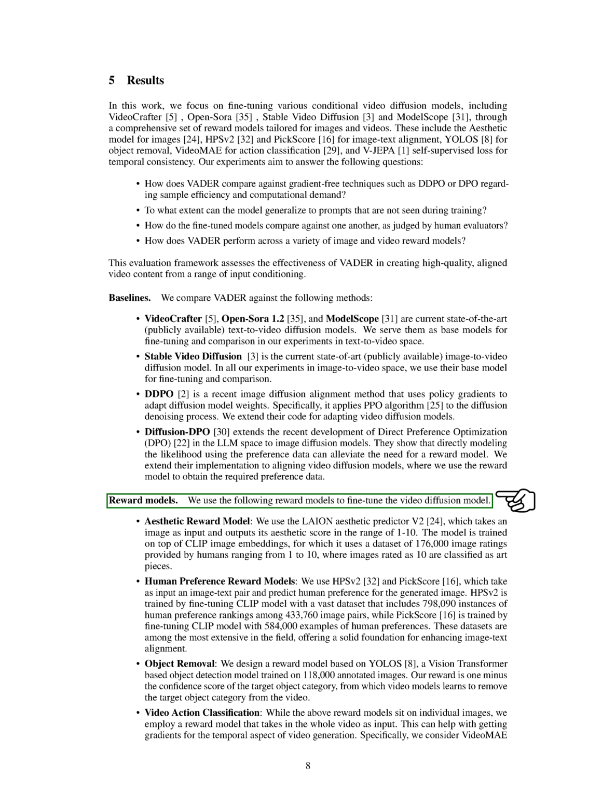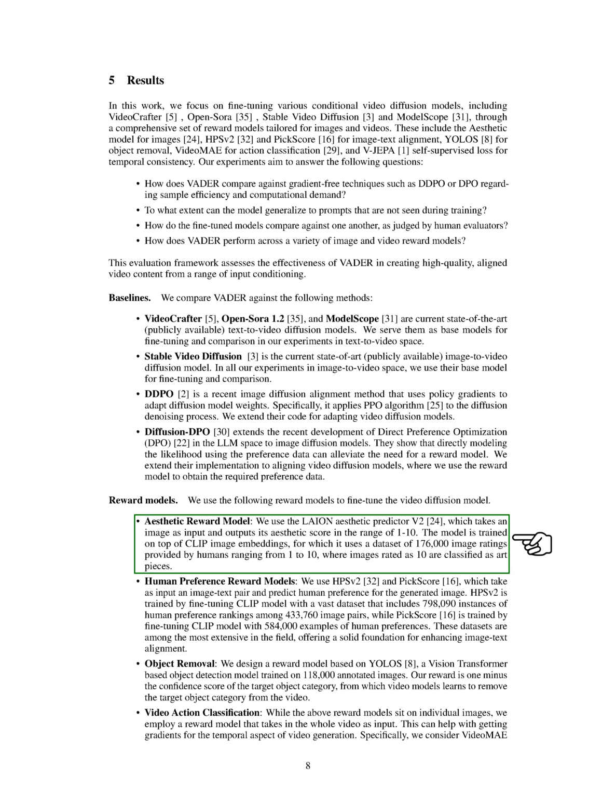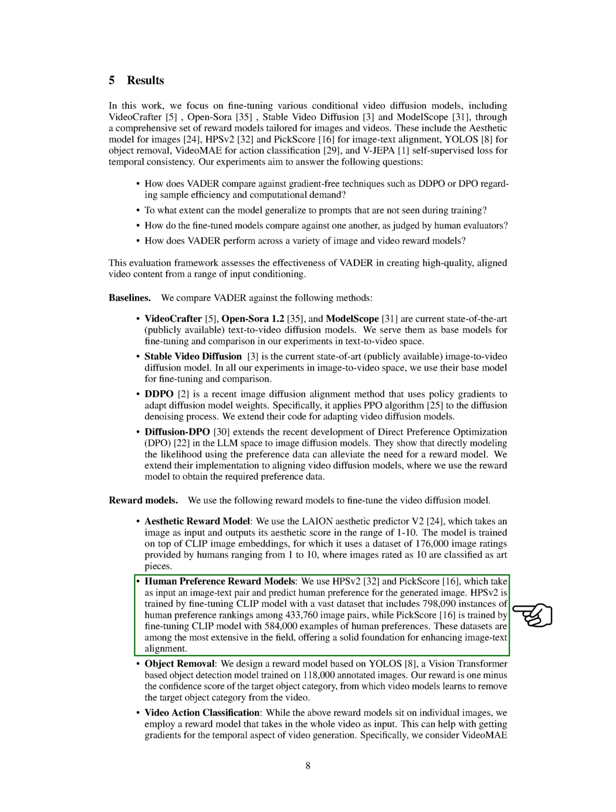To fine-tune the video diffusion model, we utilize various reward models. The aesthetic reward model uses the LAION predictor V2 to score images based on aesthetics. Human preference reward models like HPSV2 and PickScore assess human preferences for generated images. We also have a reward model for object removal based on YOLOS and a model for video action classification called VideoMAE.